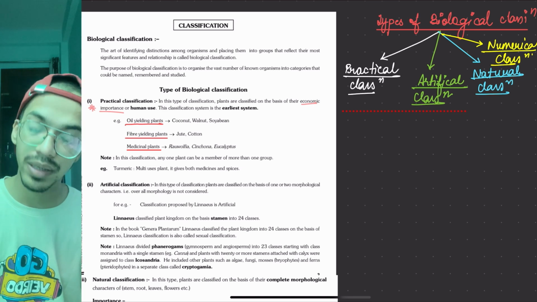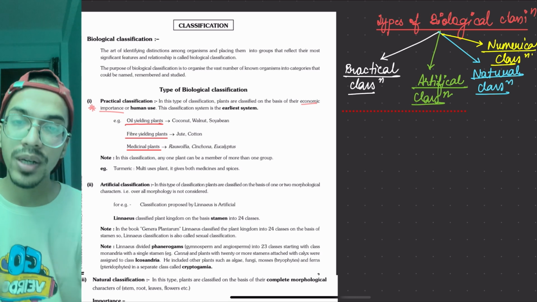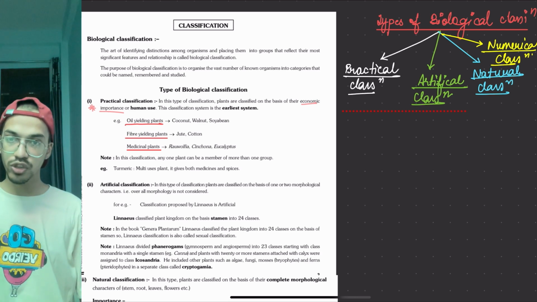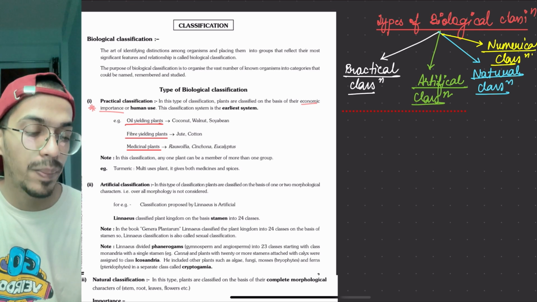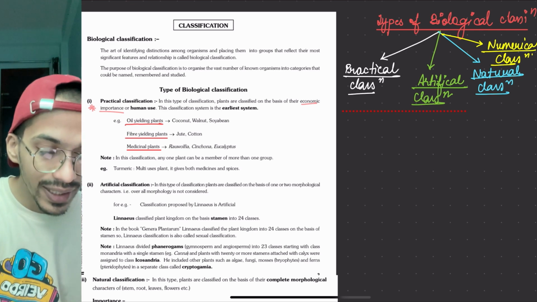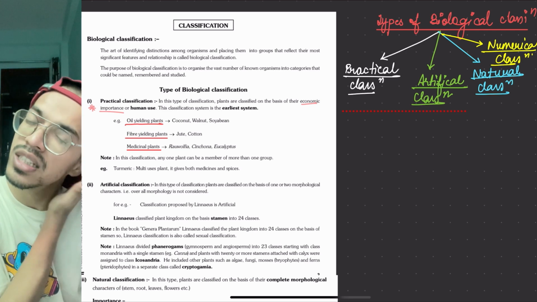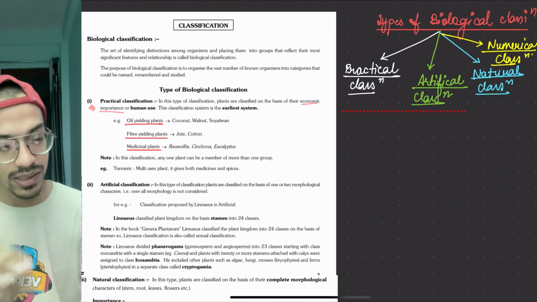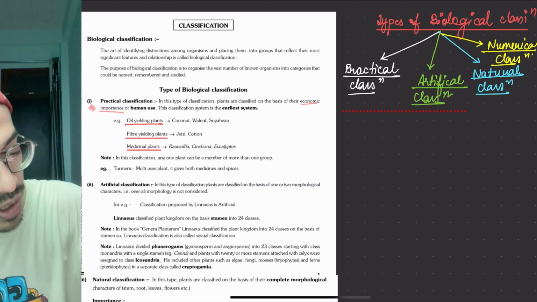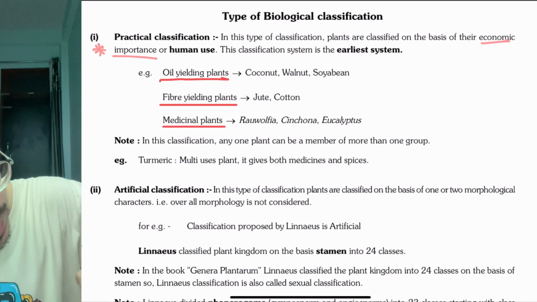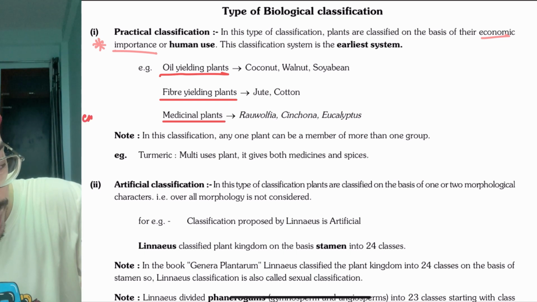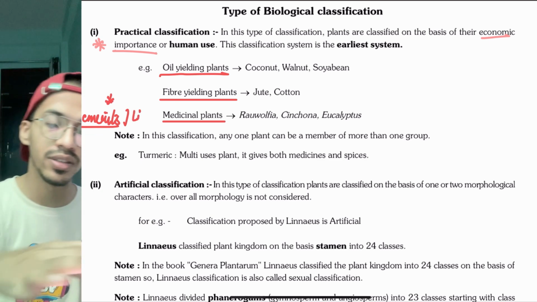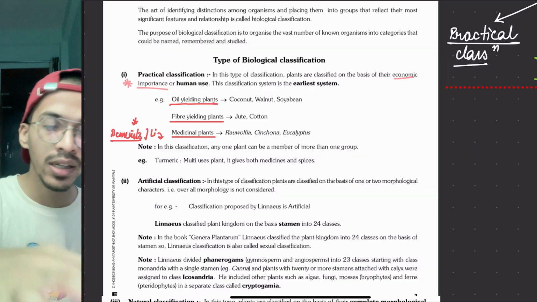Like for example, turmeric. Turmeric works like a spice, and it has anti-inflammatory action also, meaning medicinal property. Same goes with mulethi. It also has medicinal and spice value. So these are the demerits. Here we will be writing the demerits or limitations of this. Everyone has understood that these are the limitations of it.